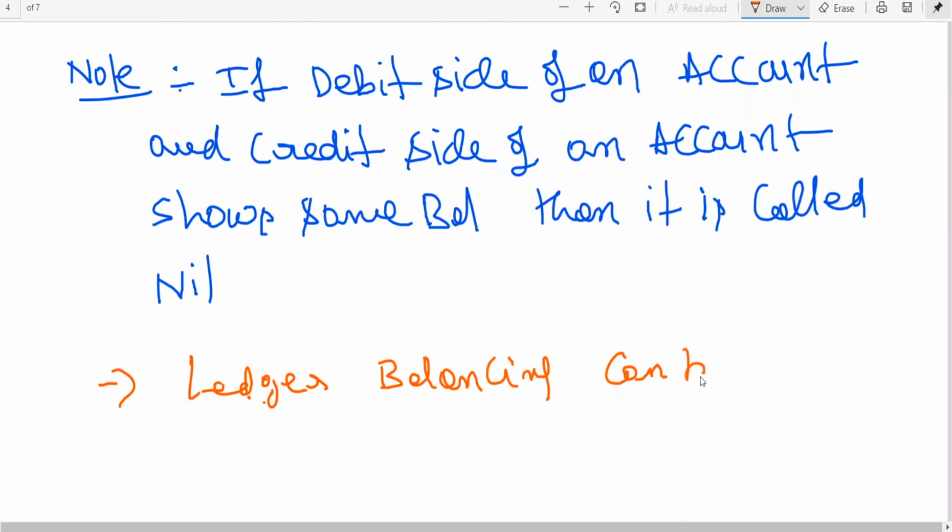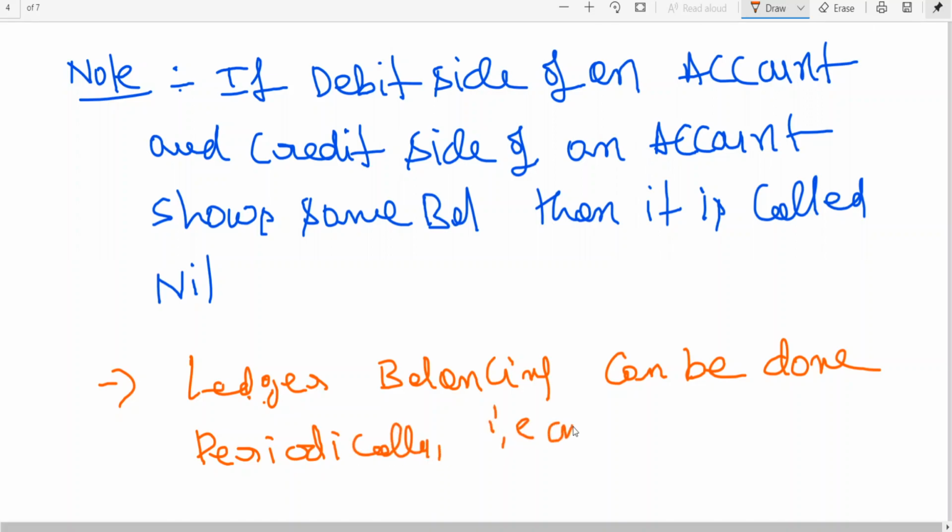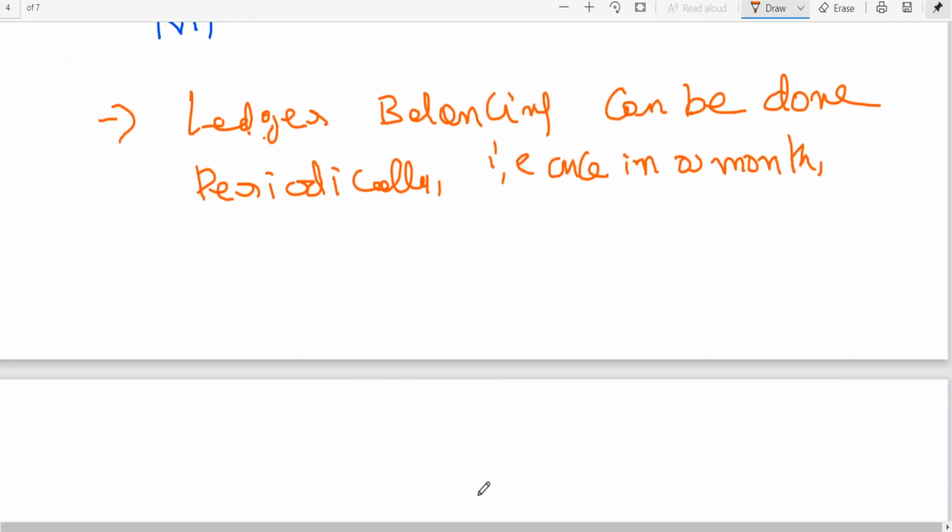Ledger balancing can be done periodically, depending upon the organization's requirement, that is once in a month, quarterly or yearly.